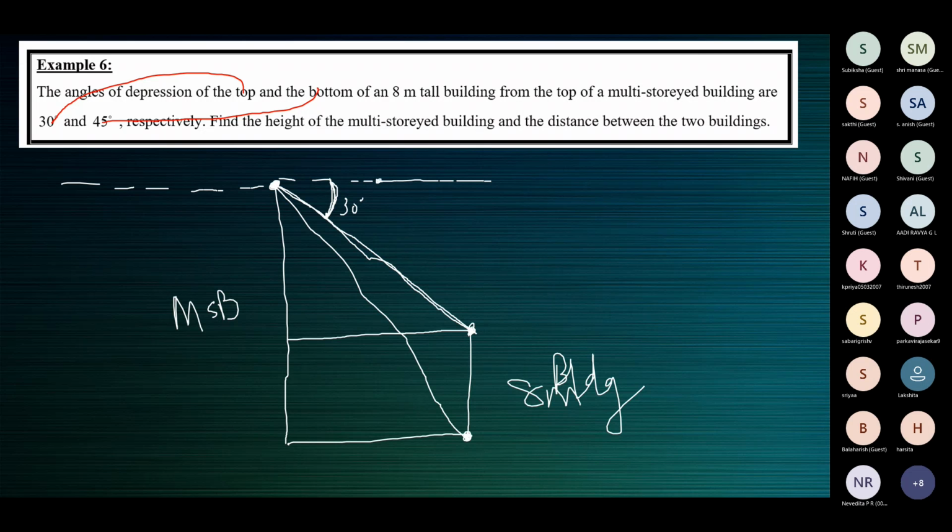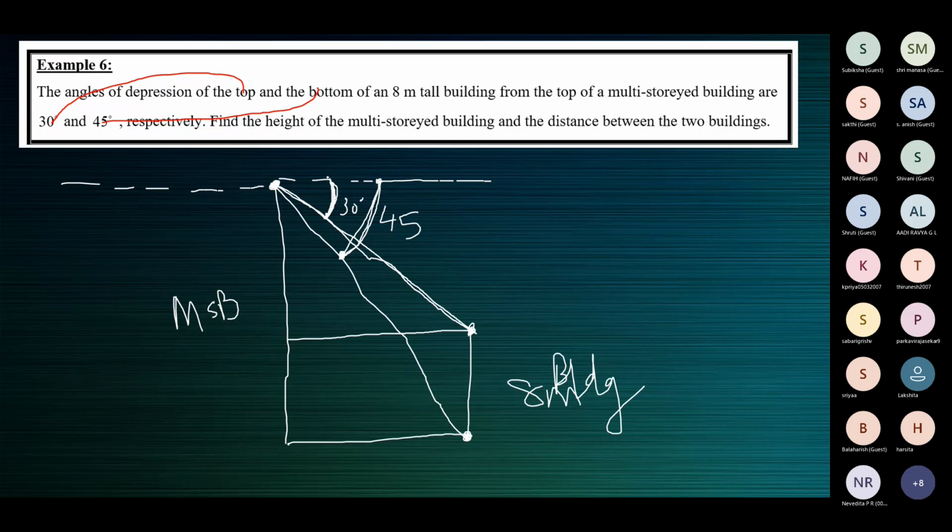And from the same horizontal to the line of sight of the bottom of the building, or the foot of the building, this one, the angle is 45 degrees. Obviously, here the angle is less wide, so this only has to be 45.